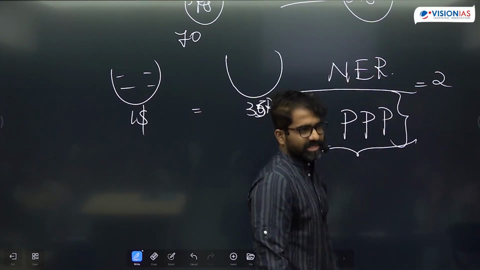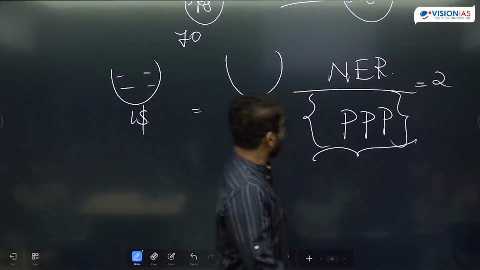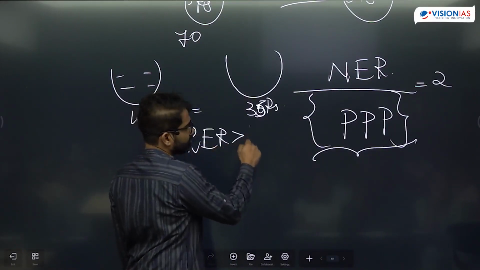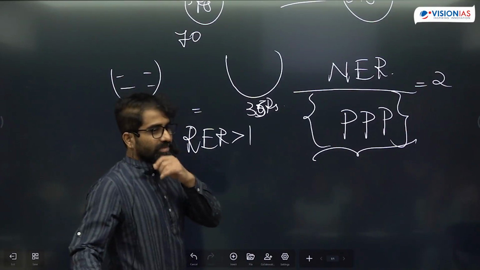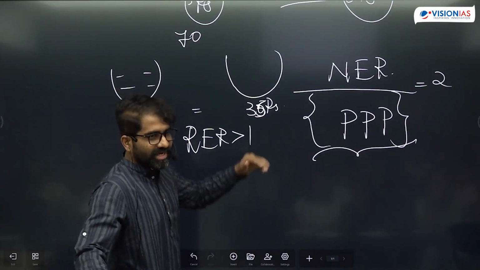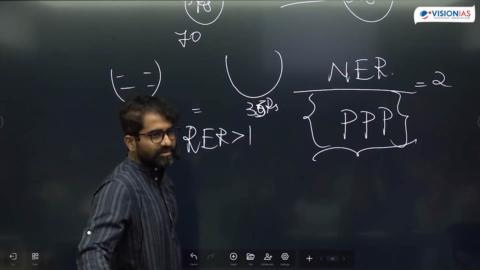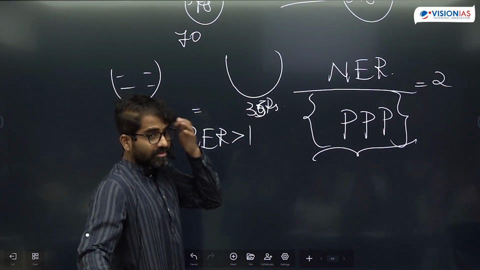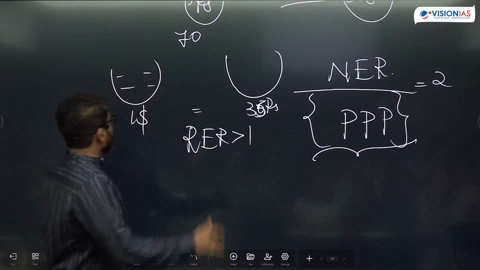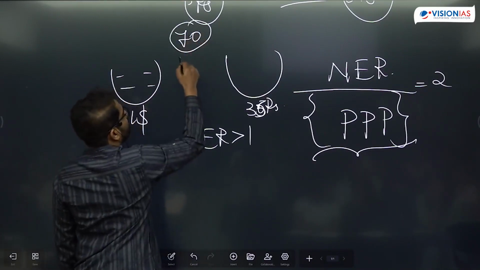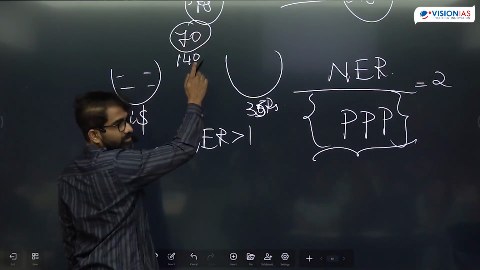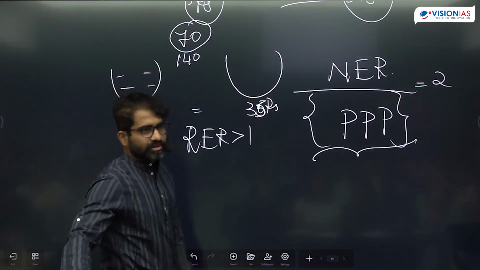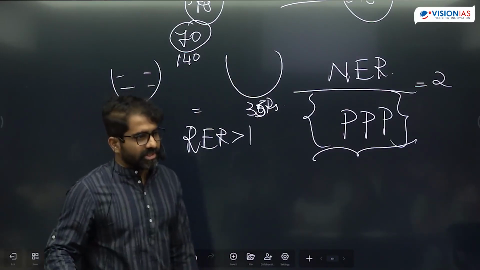Whenever my real exchange rate is greater than 1, what will you do? Suppose this is 70, this becomes 140. That means you will export more. Got the point, right?